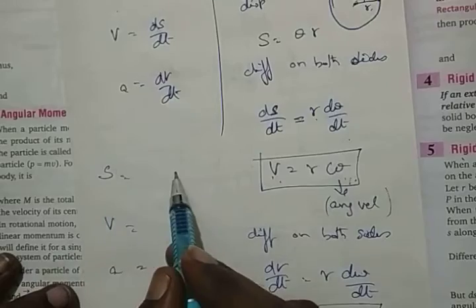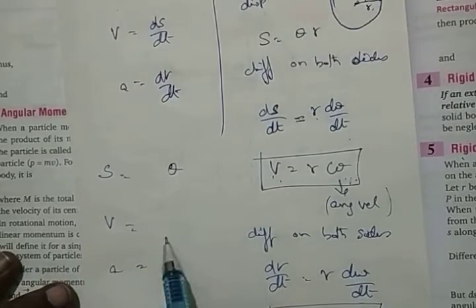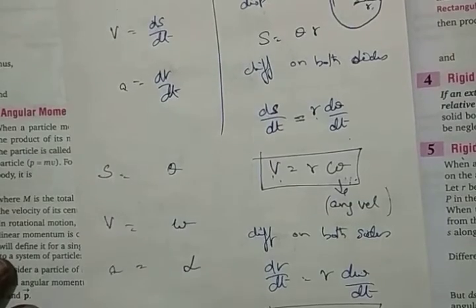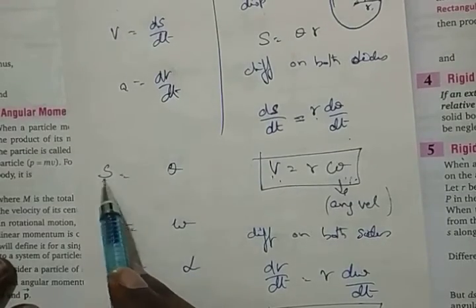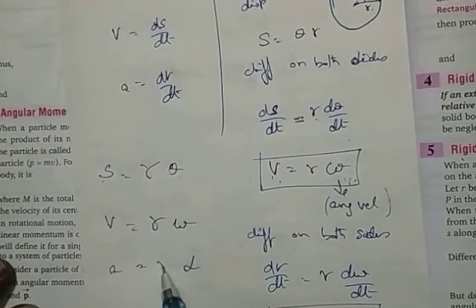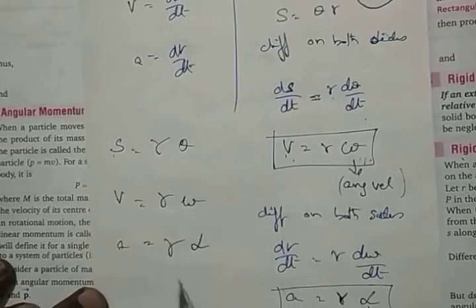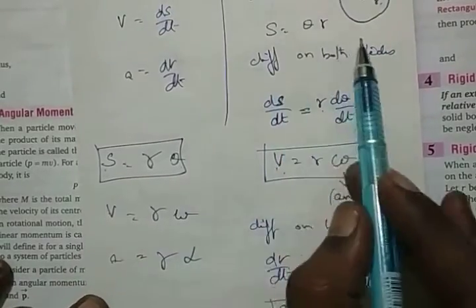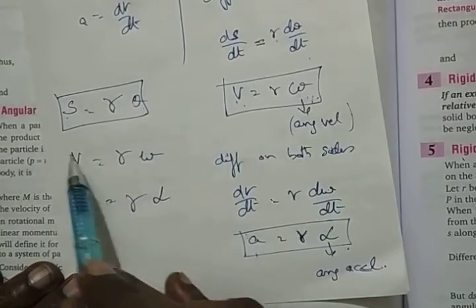And what is the angular displacement? Theta. What is angular velocity? Omega. What is angular acceleration? Alpha. In all of them, when you transfer from linear to angular, you need to multiply it by radius. Distance is equal to r theta. That was here. Velocity is going to be equal to r omega.